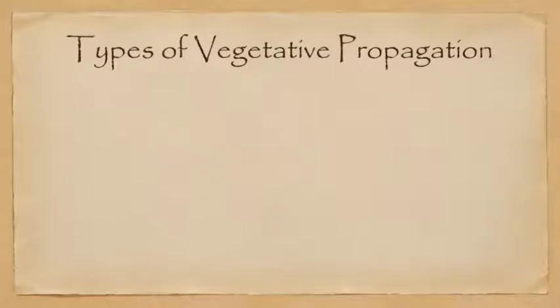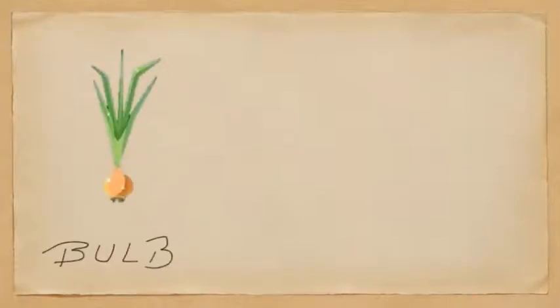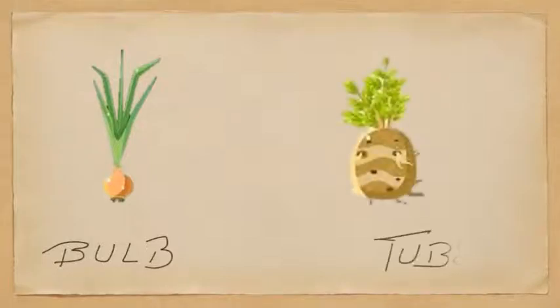Now, on the basis of which vegetative part is used. Here you can see two stem modifications. This is the bulb of onion and the tuber of potato. Both of these are stem modifications. Stem, as we just discussed, is supposed to provide support to the plant, but these are modifications of stem which are involved in propagation. Both onion and potato happen to be seedless plants, and they are propagated through bulb and tuber respectively.